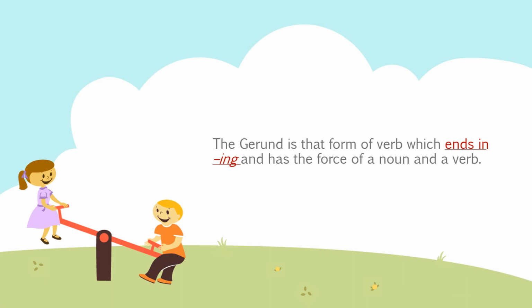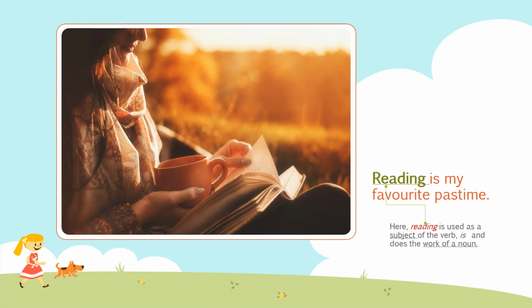Now let's understand in detail how it acts like a noun. For example, reading is my favorite pastime. Here you see reading is gerund. Now you will apply the same definition here, what we have read just now, that a gerund ends with ing. So the word reading ends in ing, right? Now, in the sentence, reading is my favorite pastime. What is the subject? Reading. Reading is the subject, right?